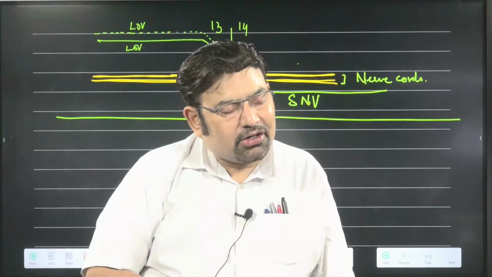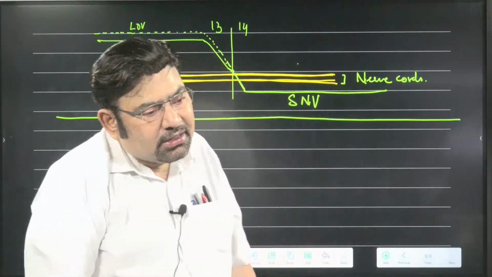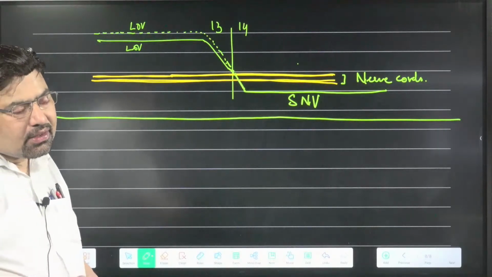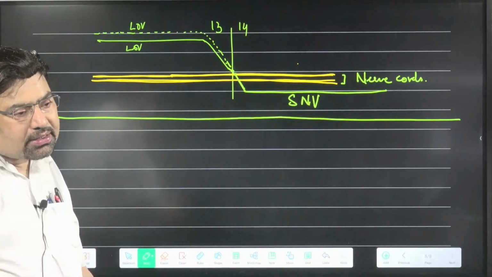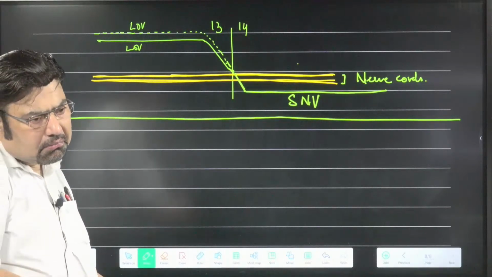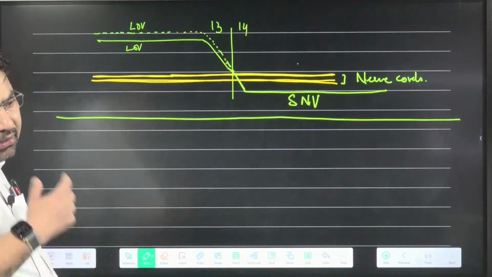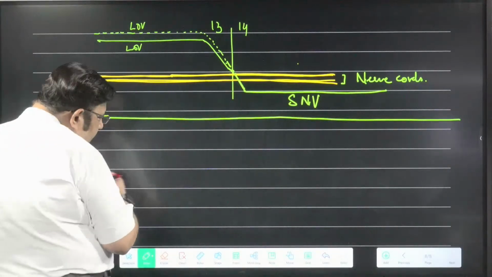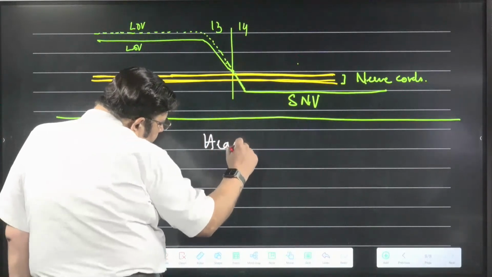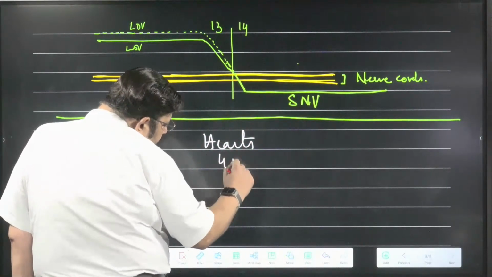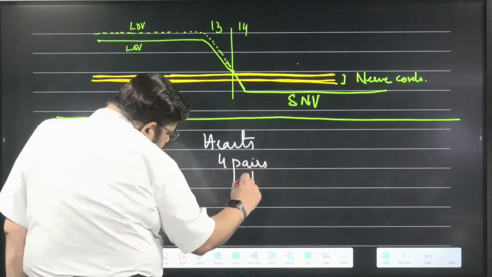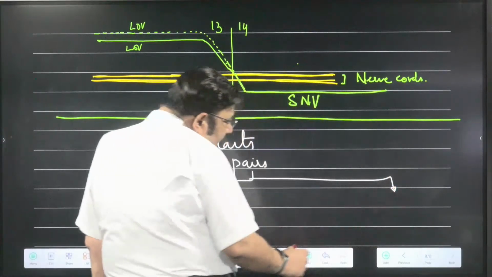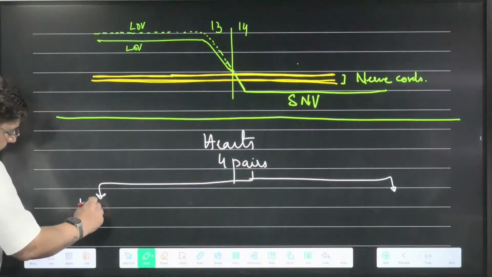Four pairs. Not four, bacha. Four pairs, beta, I remember only four pairs. Hearts are four pairs. Two pairs are lateral hearts and two pairs are lateral esophageal hearts. So lateral hearts.